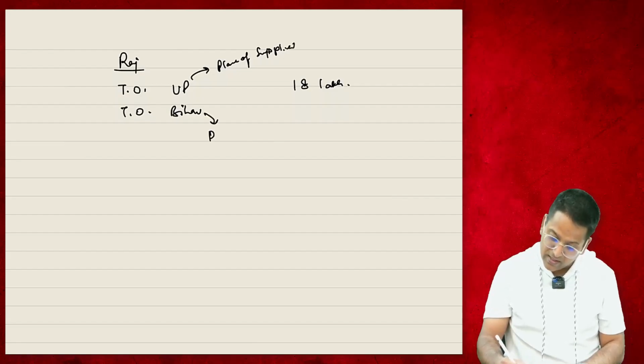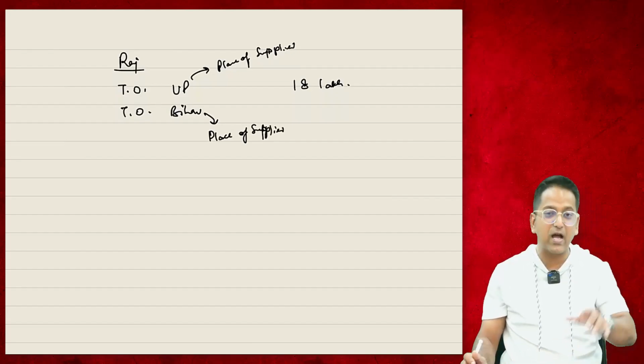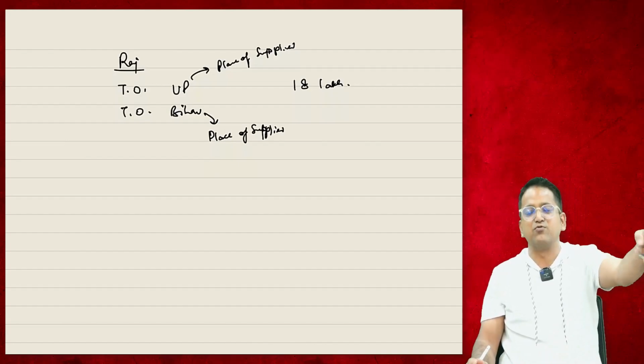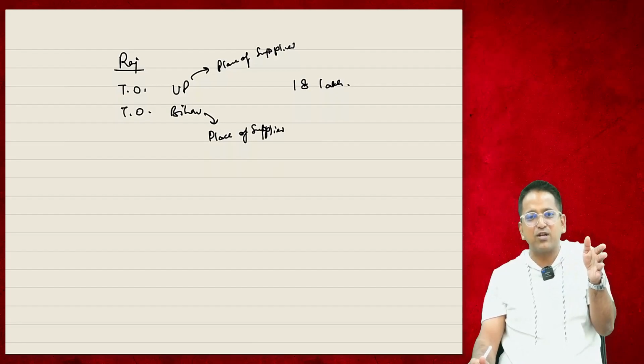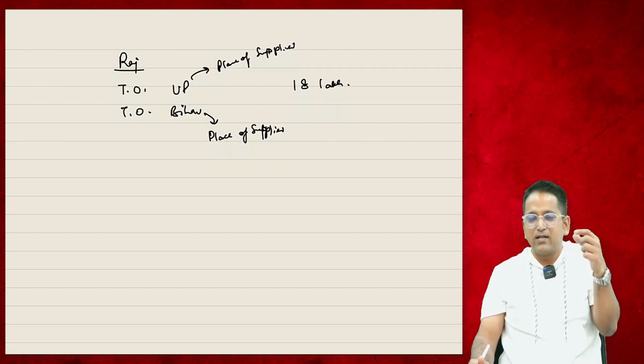We're not talking about place of supply. We're talking about place of supplier. It means I supply from UP, I have a shop in UP. I also have a shop in Bihar. I'm talking about this. I am sitting in UP and selling goods all over India. So the place of supplier is UP, and the place of supply is all over India. This isn't the point here.